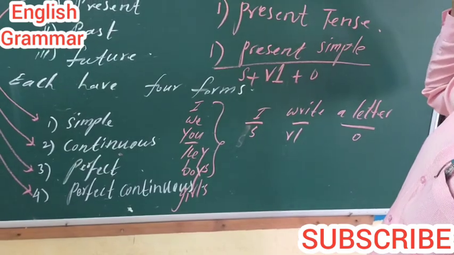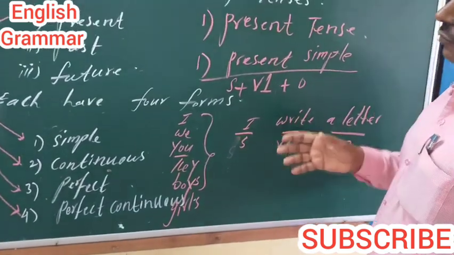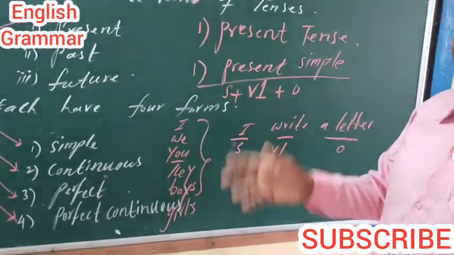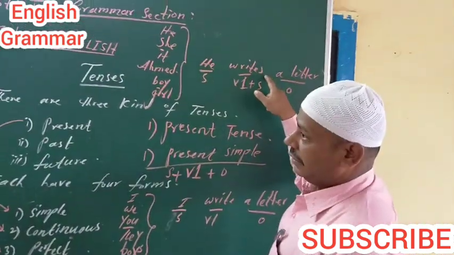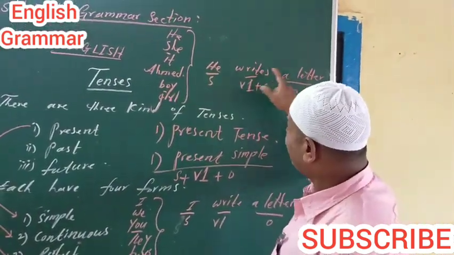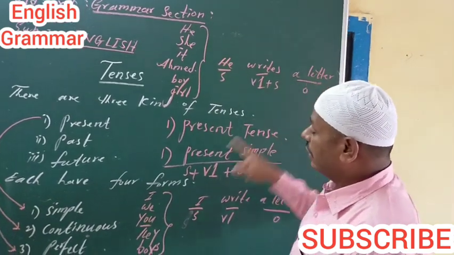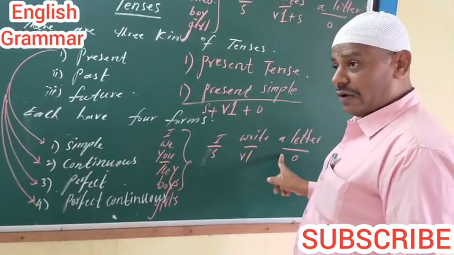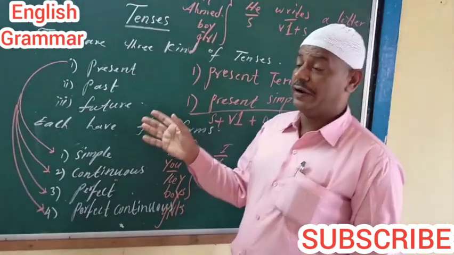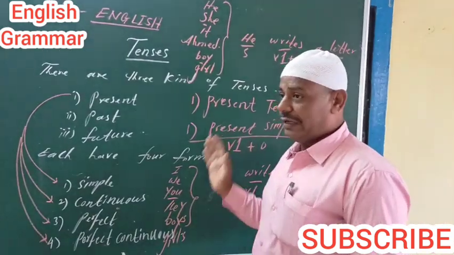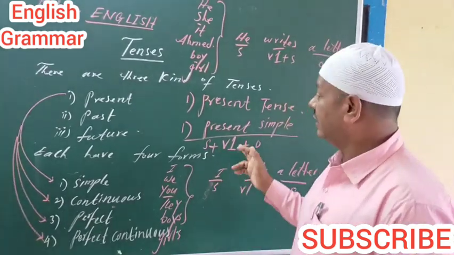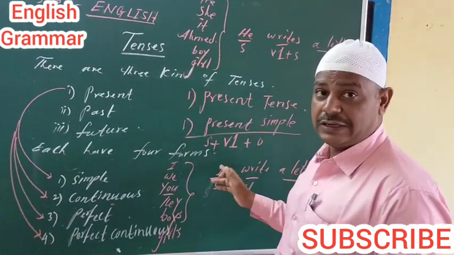Now, we can also frame sentences by taking the verb eat and the object mango. Like he eats a mango. I eat a mango. In this way, we have to frame 12 sentences. Now, make 12 sentences of present simple.